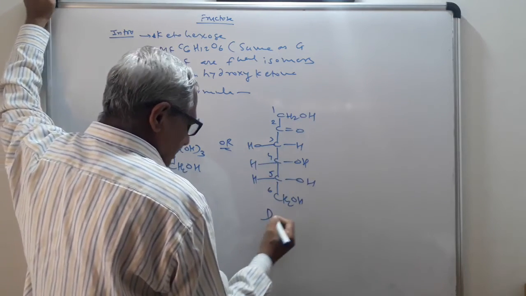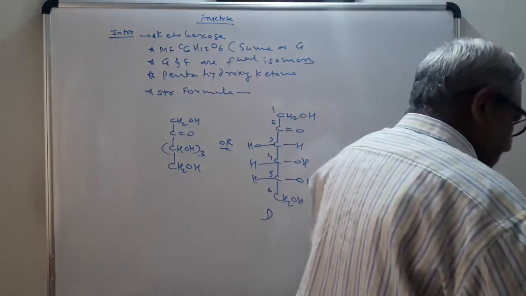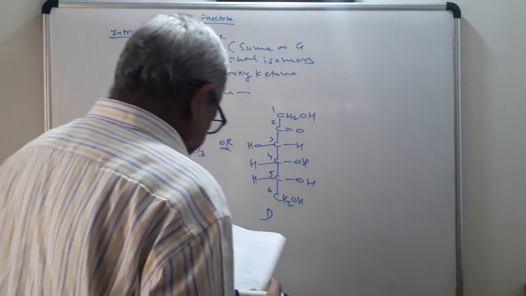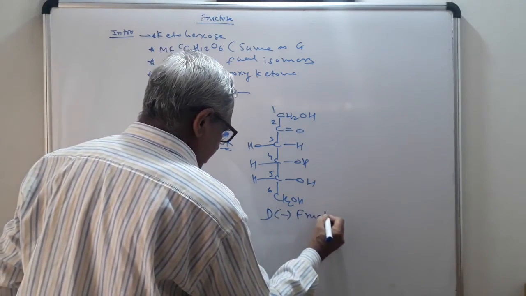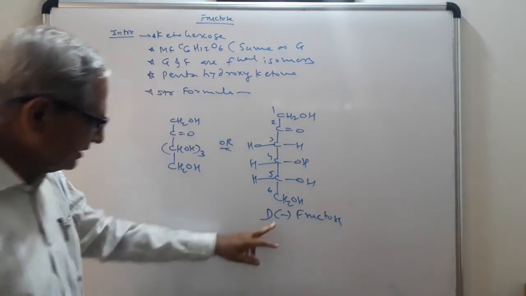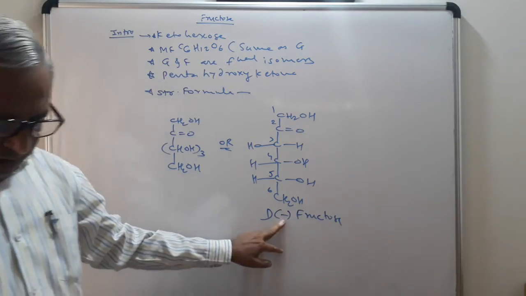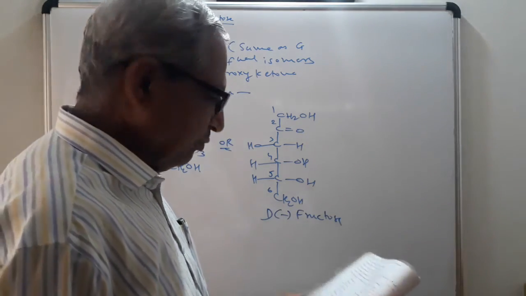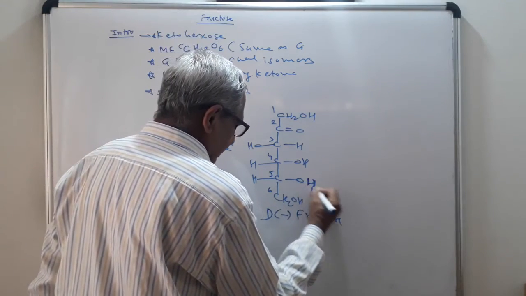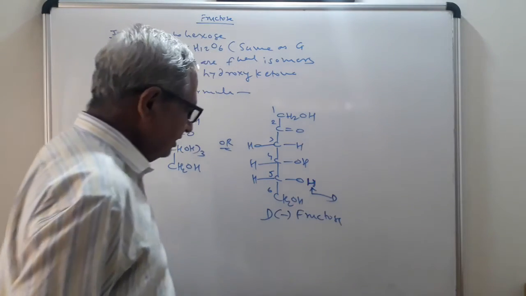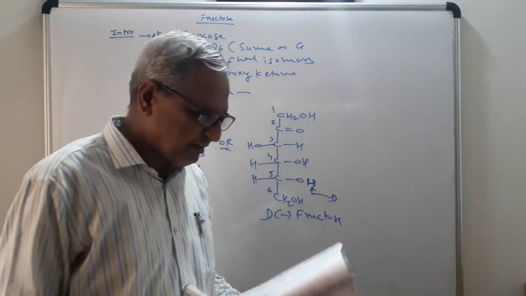So this is D minus fructose. It will rotate the plane polarized light to the left hand side. This D indicates the OH group is on the right hand side.